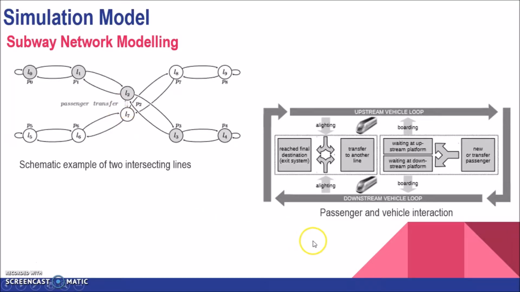Now next is the diagram depicting the passenger and vehicle interaction. Here, all logical stations are divided into an upstream and a downstream direction, and both the directions have their own queue for waiting passengers, whose capacity depends on their respective surface area. The alighting passengers, that is the passengers descending from a train, do not spend much time on the platform, since they either leave the station or transform to another line, and thus they do not interfere with the waiting queue.